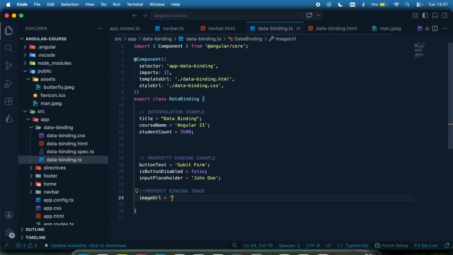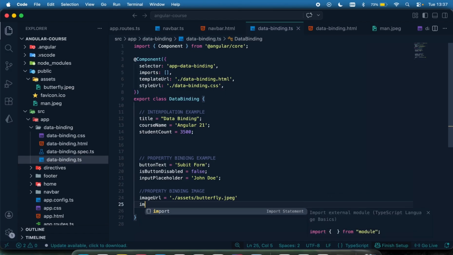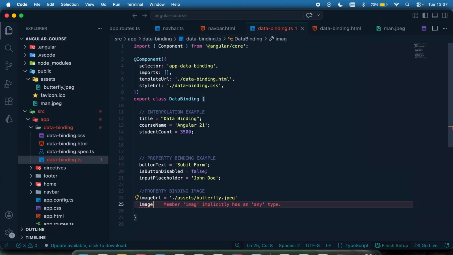That can be your URL, or it can be the location of your image. For me, that's going to be dot slash assets slash butterfly.jpeg. Then I can decide to say image alt, something I can just say a butterfly fly.